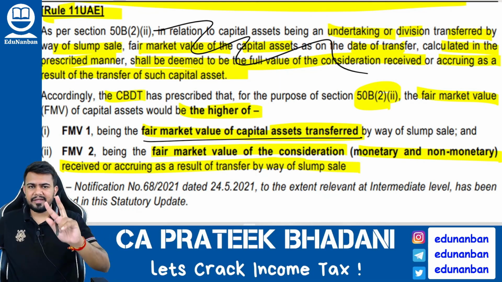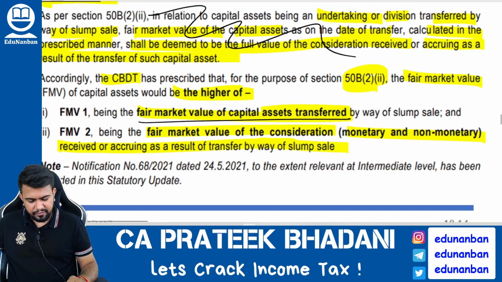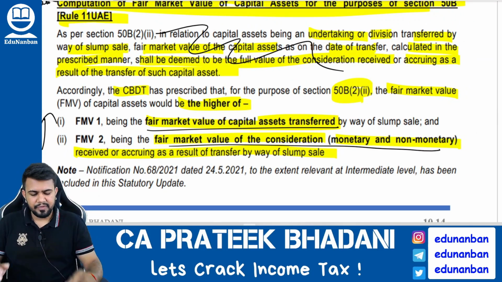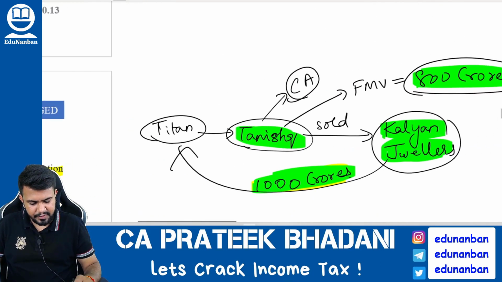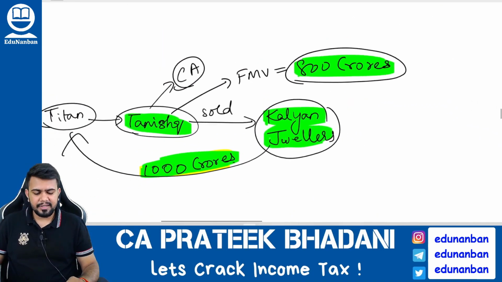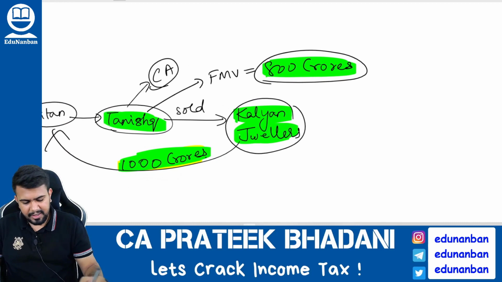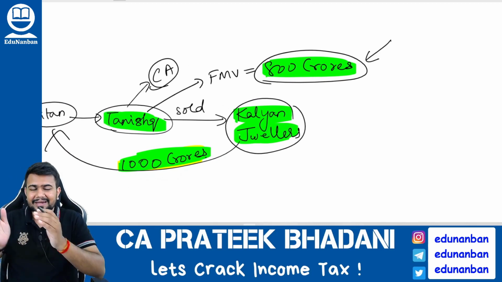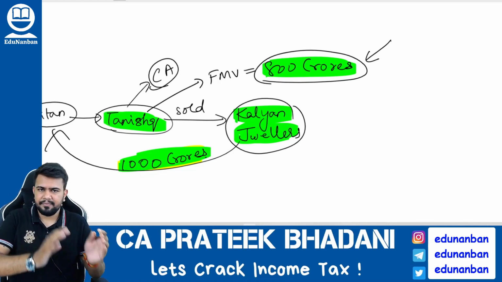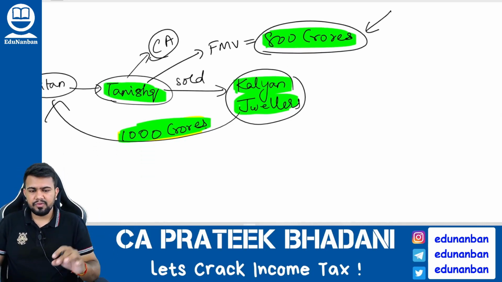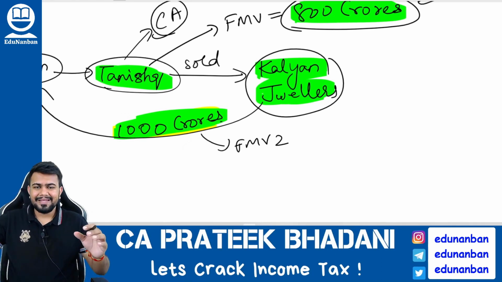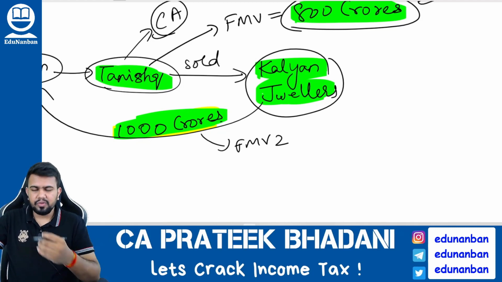What is fair market value 2? Fair market value 2 will be the fair market value of the consideration that is received. So in my example, what is fair market value 1? Fair market value 1 will be 800 crores, because it is the value of assets of Tanishq that are transferred from Titan to Kalyan. Then what is FMV2? Fair market value 2 will be 1000 crores, because this is the fair market value of the money that is given from Kalyan to Titan.